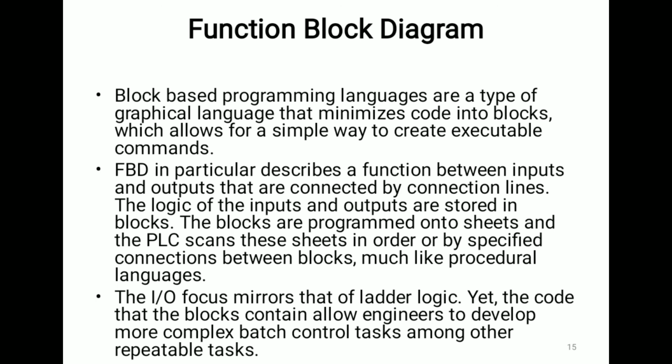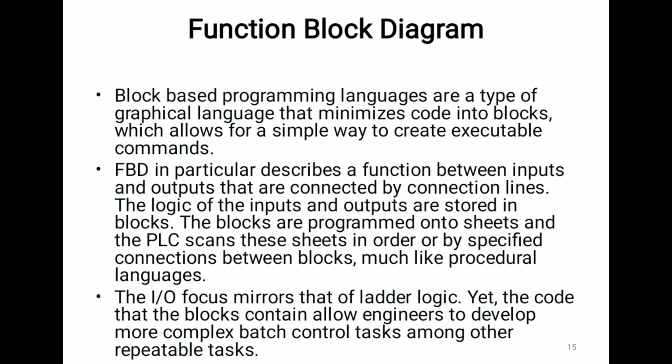Functional block diagram describes a function between input and output that are connected by connection lines. The logic of inputs and outputs are stored in blocks. The blocks are programmed onto sheets and the PLC scans these sheets in order or by specific connections between blocks, much like procedural languages.